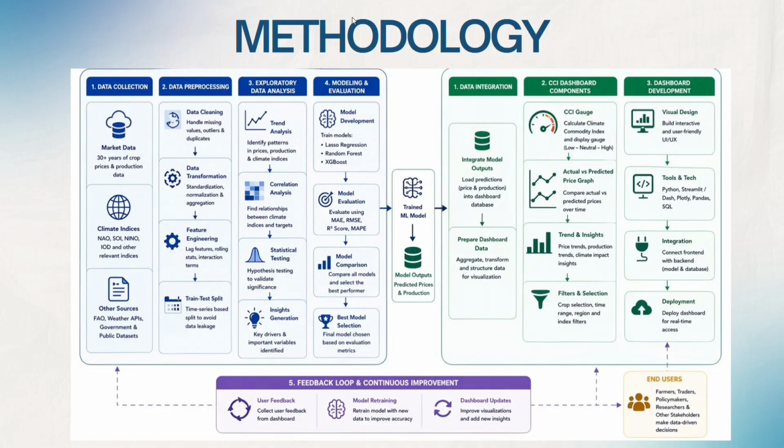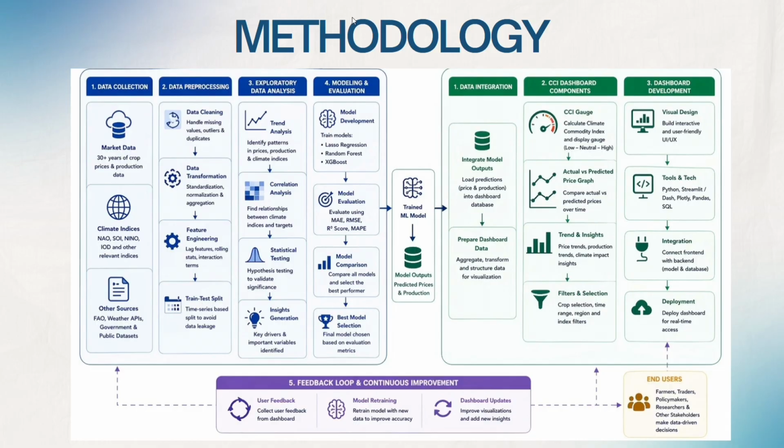Third, modeling and evaluation. During the training phase, we focus heavily on hyperparameter tuning, optimizing parameters like max depth, learning rate, and n_estimators. We evaluate the model using a multi-metric approach: MAE for absolute dollar variance, RMSE to penalize outlier errors, and R-squared score to check overall accuracy.